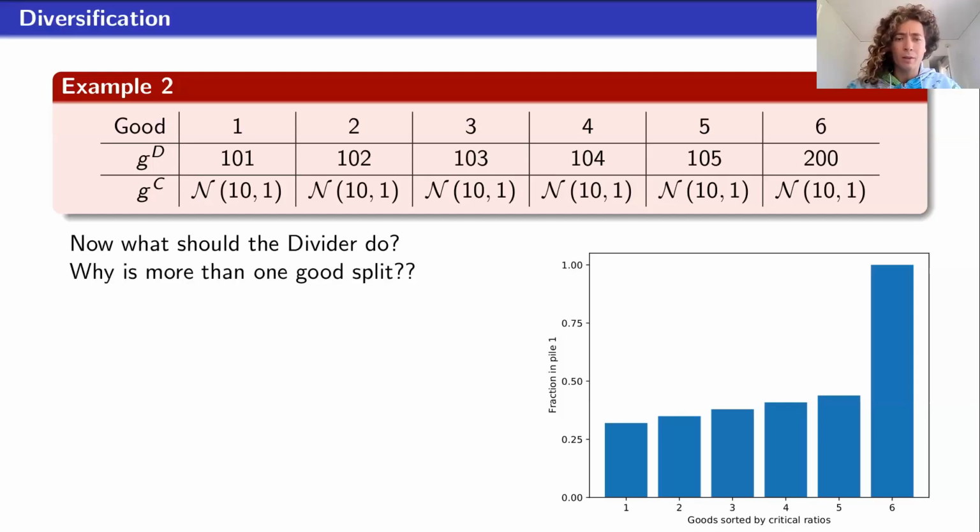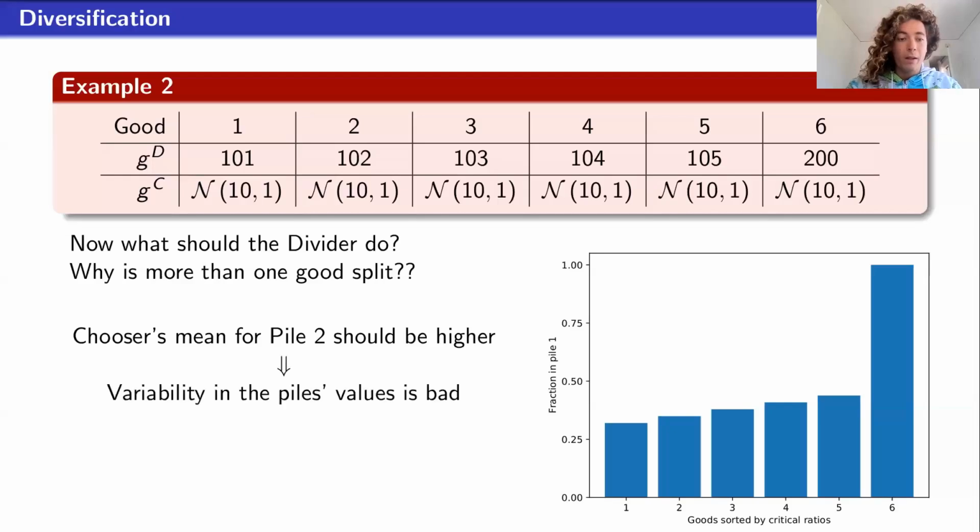Why is more than one good split? This doesn't happen in the case of known preferences. And so here's a little sketch of the reasoning for why this happens: if the divider is doing a good job, the chooser's mean for pile 2 should be higher, right? If they don't do this, then the chooser is more likely to pick pile 1, which is going to be bad for the divider because we're adopting the convention that pile 1 is the one the divider wants for himself. And because the mean for pile 2 should be higher, variability in the piles' values is bad. It's better for the values to be concentrated around the mean, so that it's more likely that the chooser picks pile 2.